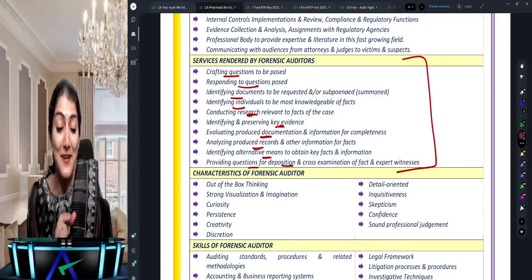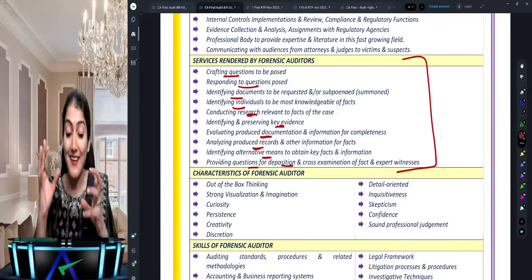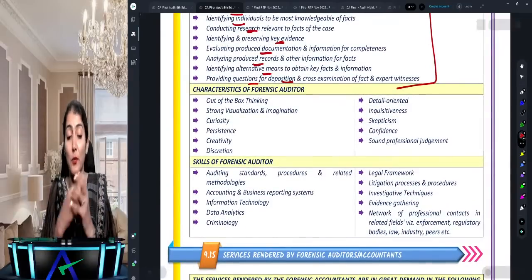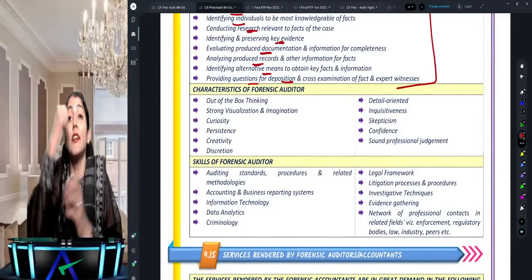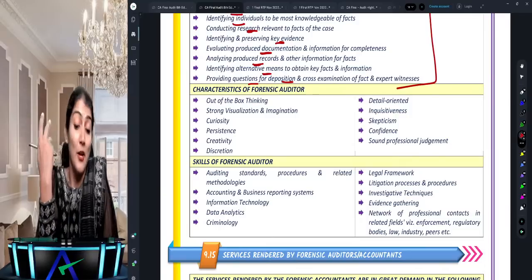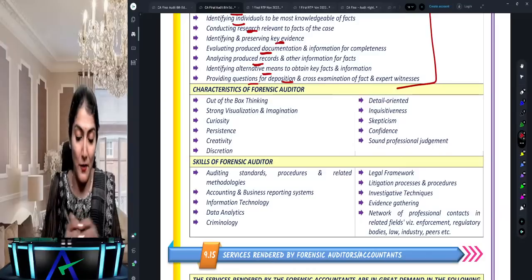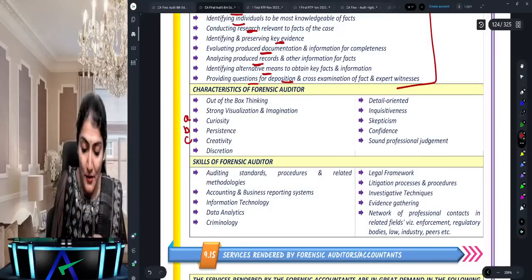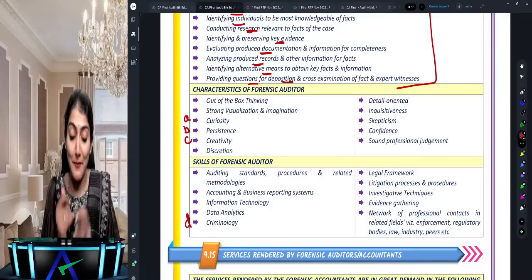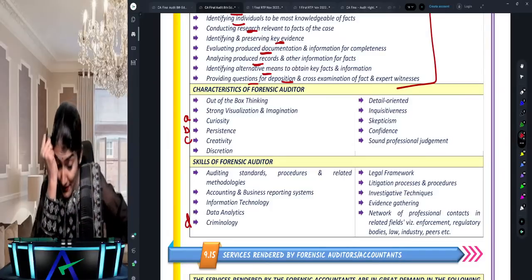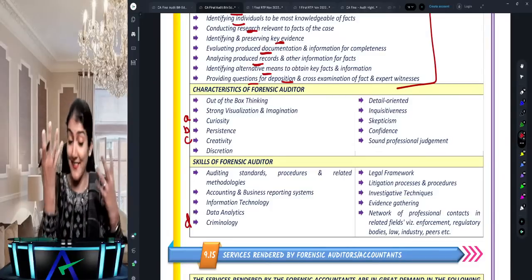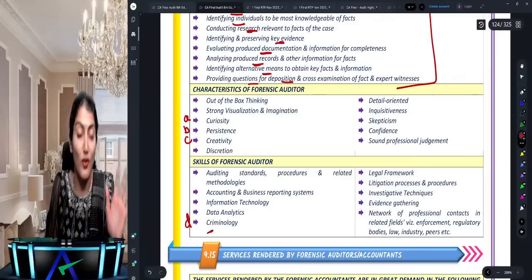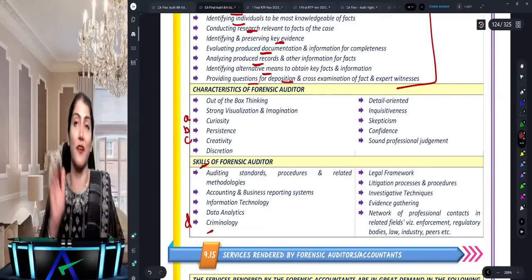Okay, right. The services rendered by the forensic auditor. What are these services being rendered? So it's more like an advocate. In the MCQ they asked, which of the following is not a characteristic of a forensic auditor? Curiosity, persistence, creativity, and criminology. In the exam you think, my God, what is it that they want to ask? Criminology is not a characteristic; criminology is a skill of the forensic auditor.